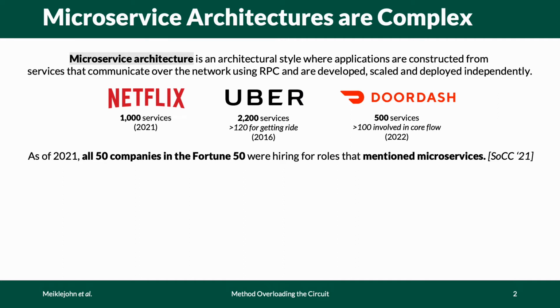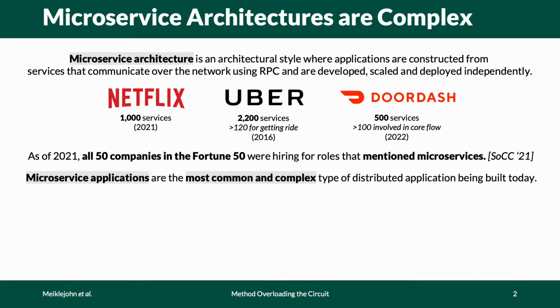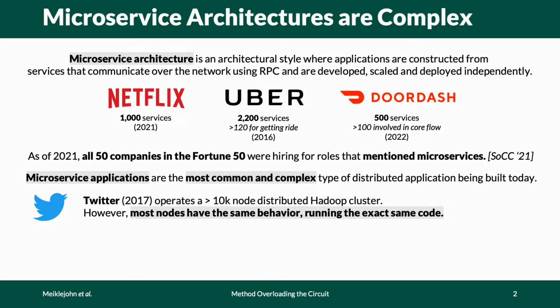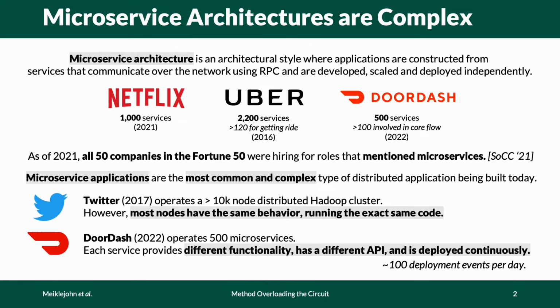As of 2021, all companies in the Fortune 50 were hiring for microservice development roles. I believe that microservices is the most common and complex distributed application being built today. For example, while Twitter has run extremely large Hadoop clusters, most of the nodes in the system had the same behavior and ran the same exact code. In contrast, each of the services at DoorDash provide different functionality, have a different API, and are deployed continuously, up to 100 deployment events per day.